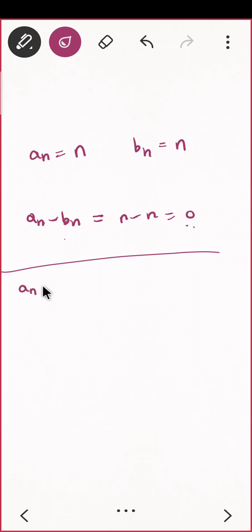We have proved En is convergent, Bn is convergent, then we have proved En into Bn is convergent. Now my question is, can you give me En and Bn such that their product is convergent, but they are not? This should be convergent. They are not. Can you give me En and Bn? I have already given you an example in the last 5 minutes. Just think about it. Their product, I am talking about product.